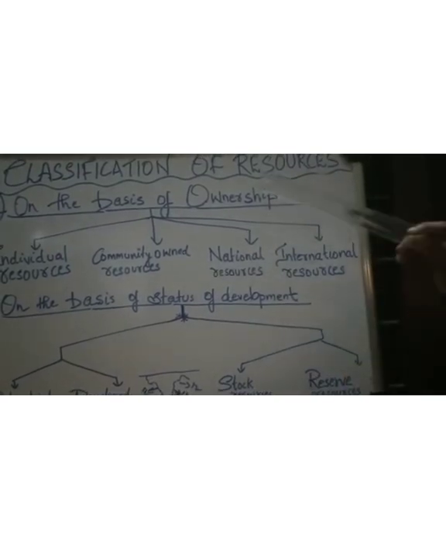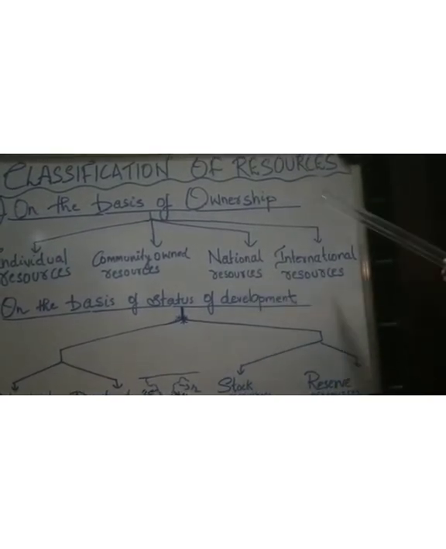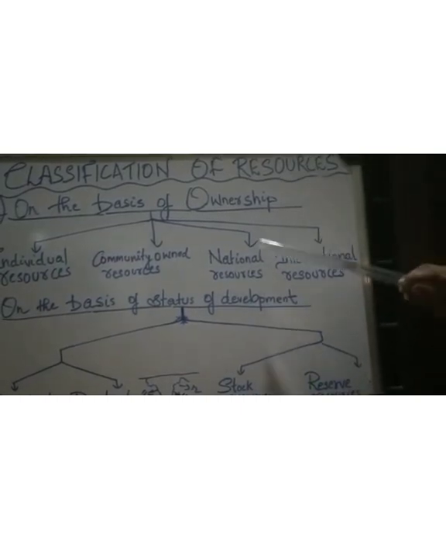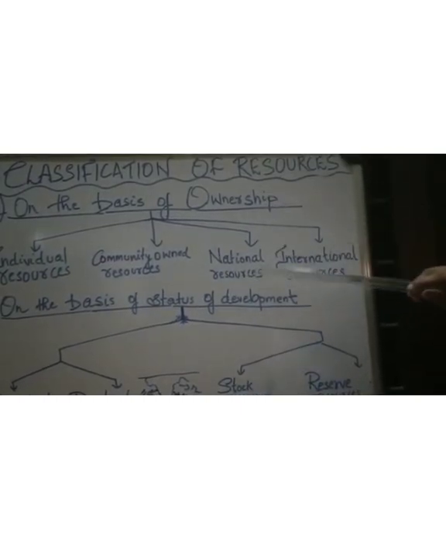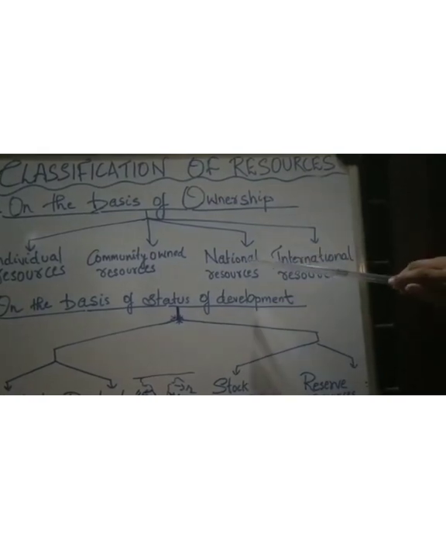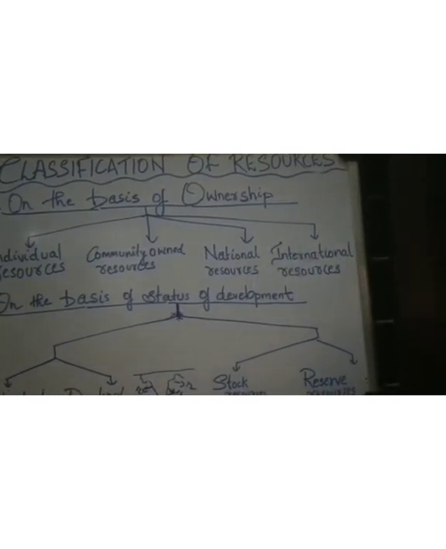But see here, national resources are resources owned by the nation within the land boundary of that particular nation. All the water resources, mineral resources, plants, and animals coming within the land boundary of a nation are together known as national resources.